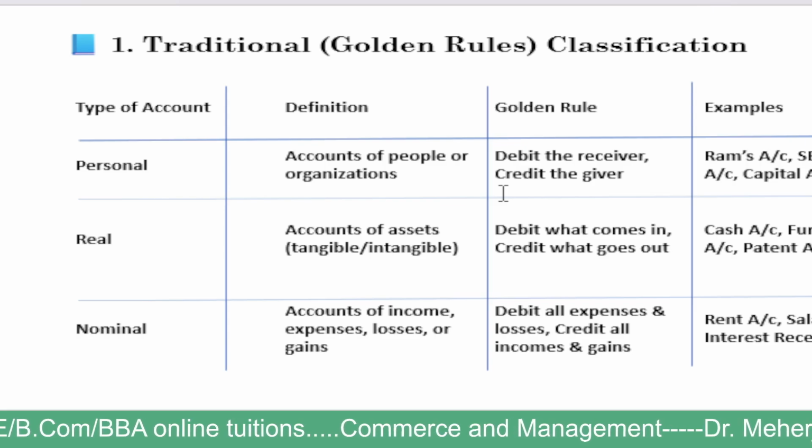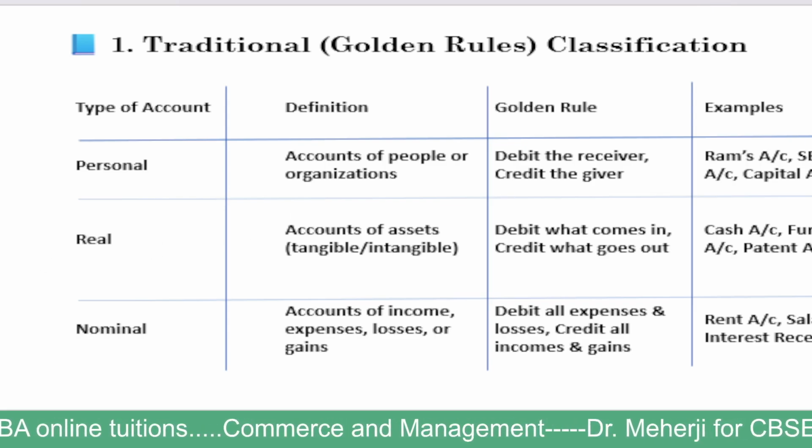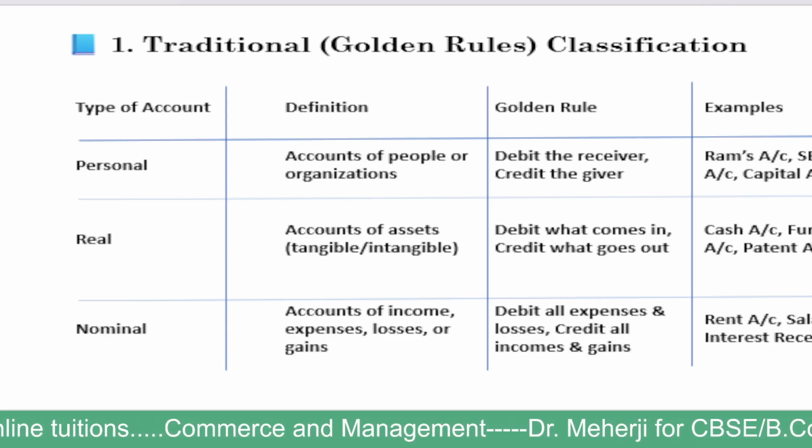Let us see that traditional golden rules classification. Golden rules of accounts are widely popular. Immediately one should get in his mind: personal account, real account, and nominal account.